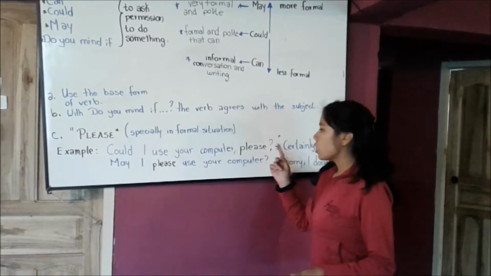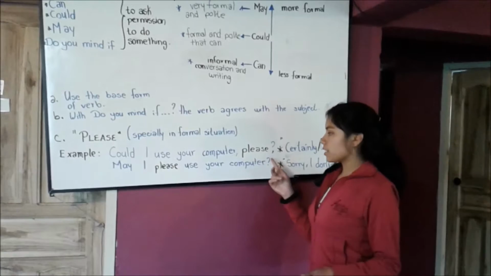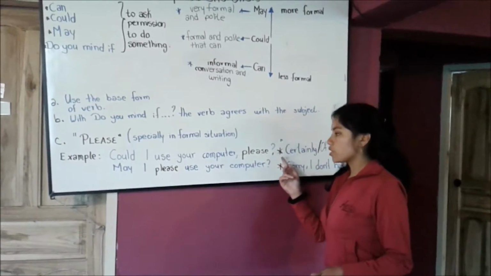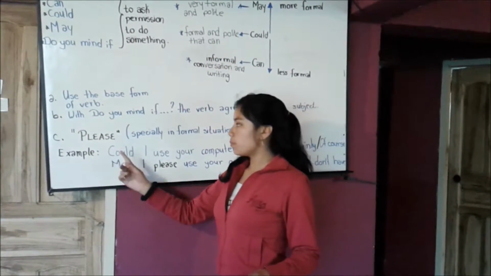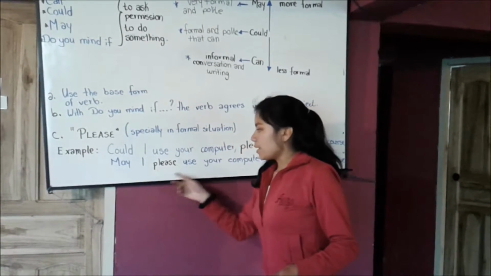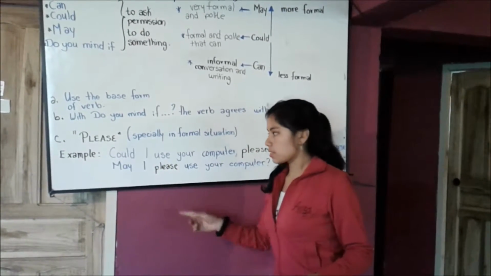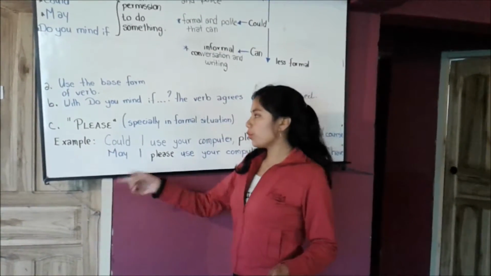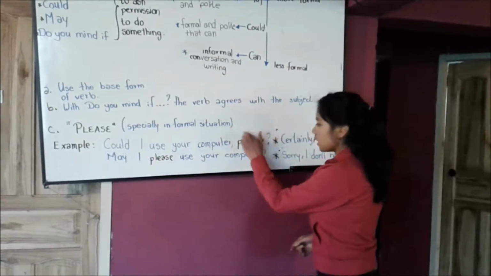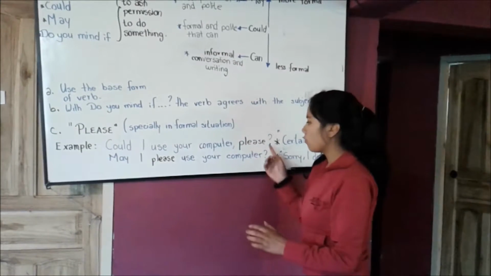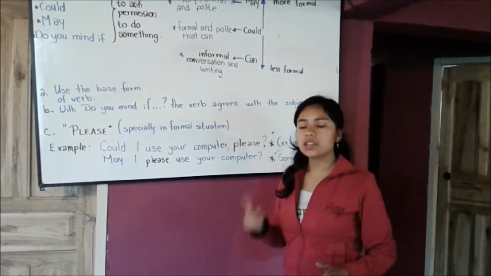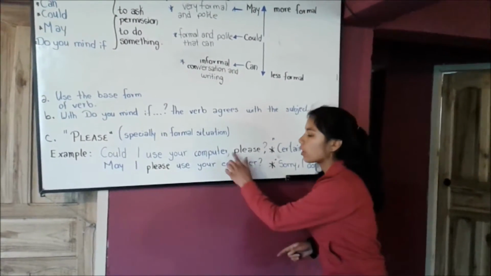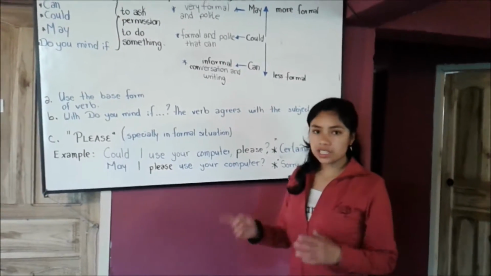In these sentences, use please at the end of sentences, and in this part, use please in the middle of sentences. When you use please at the end, don't forget that you need to use a comma all the time.